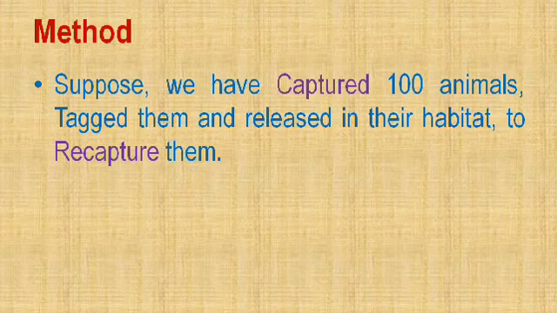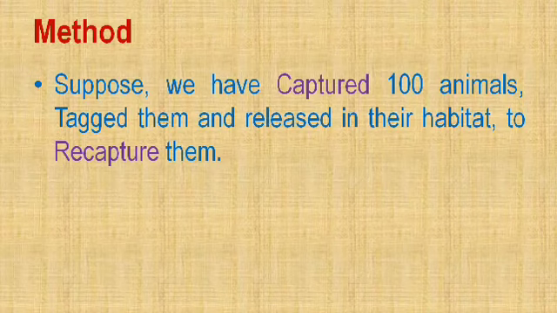Suppose we have captured 100 animals, we tag them. Tagging means simply to differentiate the pre-captured animal. Always remember, tagging should not harm the animals.